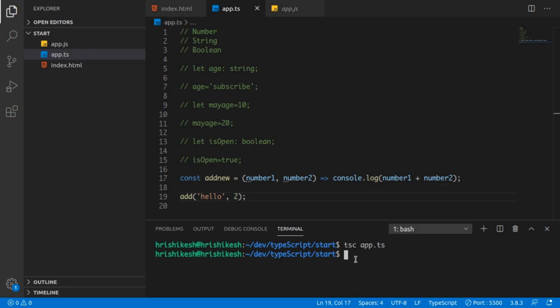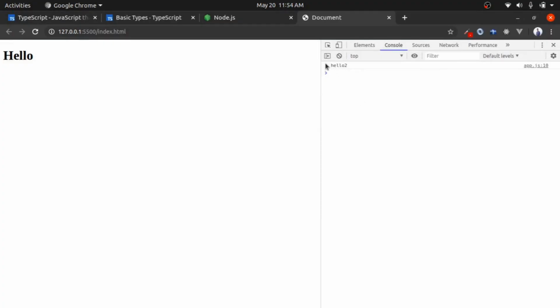It can give us a really horrific error if we use only JavaScript. It gives us hello too, but we don't want the add function to add a string and a number. It can cause many errors if we work in a big project with many developers, because not every developer knows the type of every variable or function.